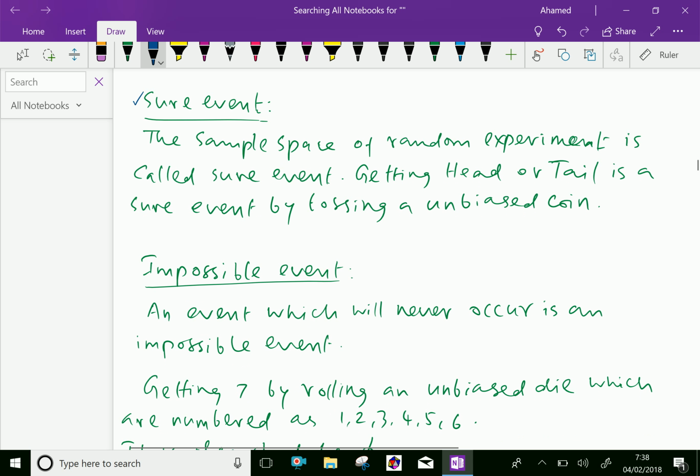Sure events. The sample space of a random experiment is called a sure event, means the total sample space is a sure event. Getting head or tail is a sure event by tossing an unbiased coin, which means if you toss a coin, there is a chance of getting head or tail. There is no other chance, like 1, 2, 3, 4, 5, 6. There is no number like that. So the sure event is getting head or tail.